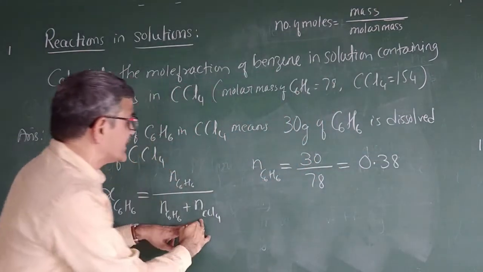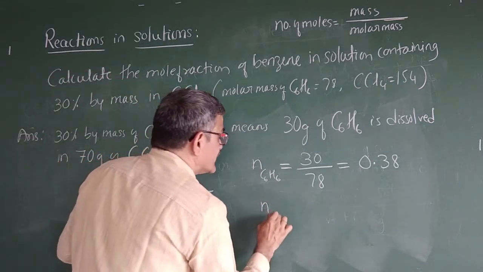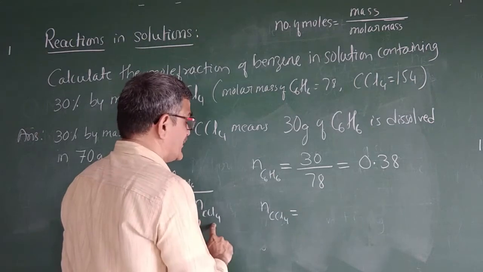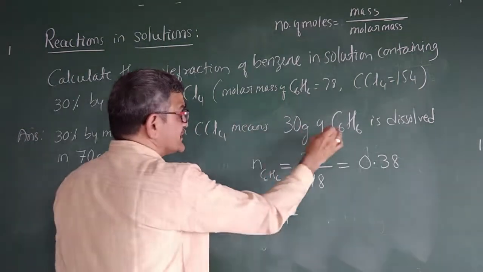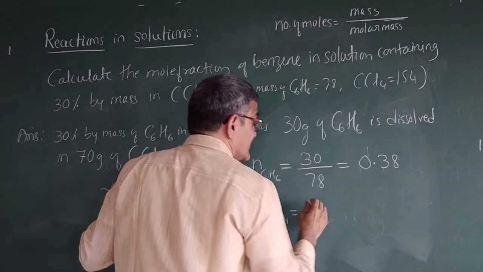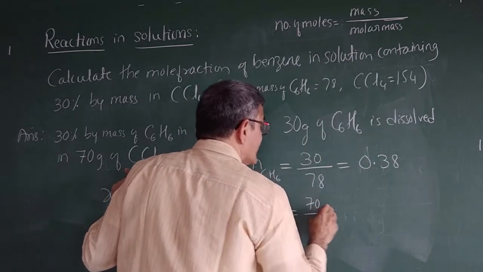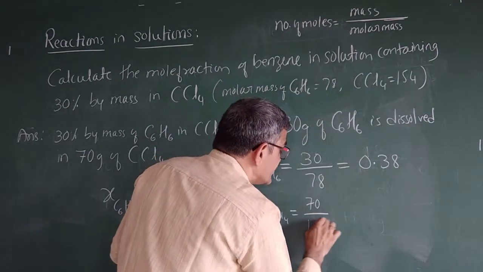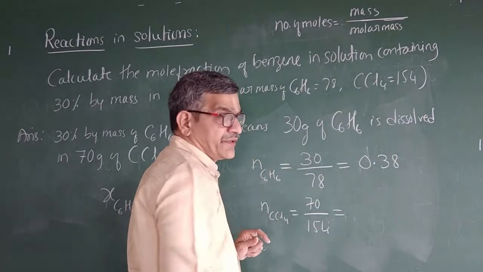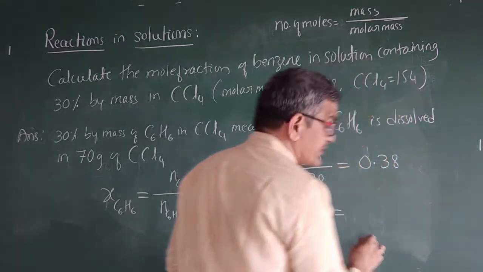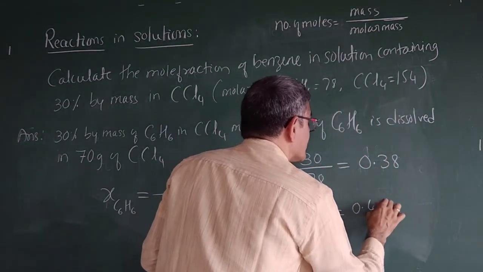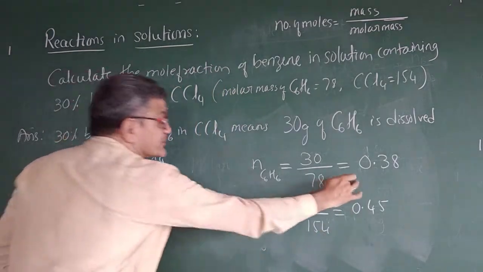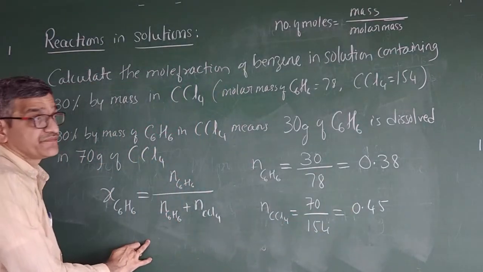Similarly, next is number of moles of carbon tetrachloride, nCCl4. Number of moles of carbon tetrachloride means mass, which is 70 gram, divided by molar mass of carbon tetrachloride, 154. If you divide this out, you are going to get 0.45. Now you got the number of moles. That you have to substitute here.